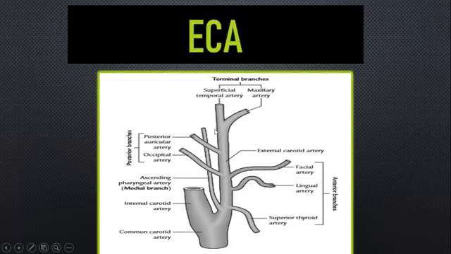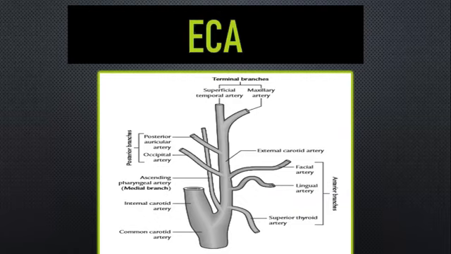So what are the 2 short notes? You need not sit and memorize all these 8 arteries. Of course, it is not possible. You have 2 short notes from this: one is on facial artery, another one is on maxillary artery. Maxillary artery is a rare short note, but your facial artery is a very important short note.